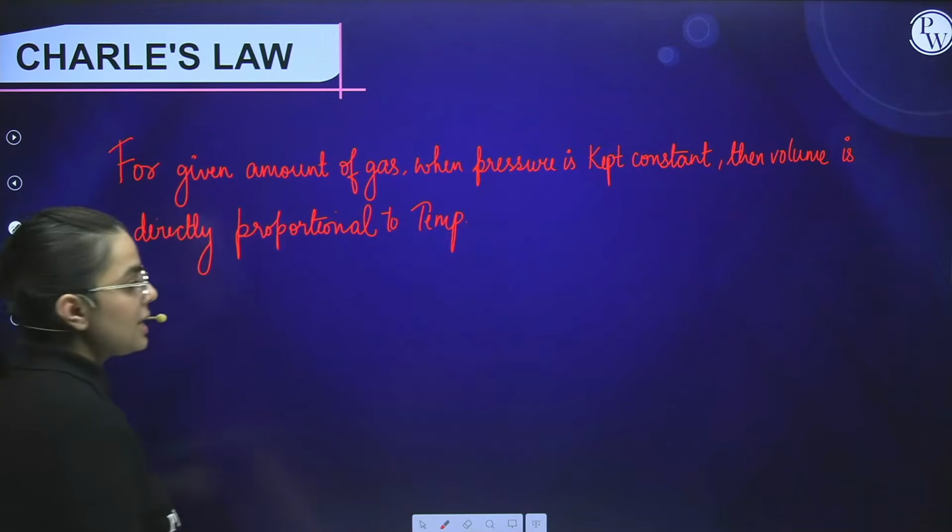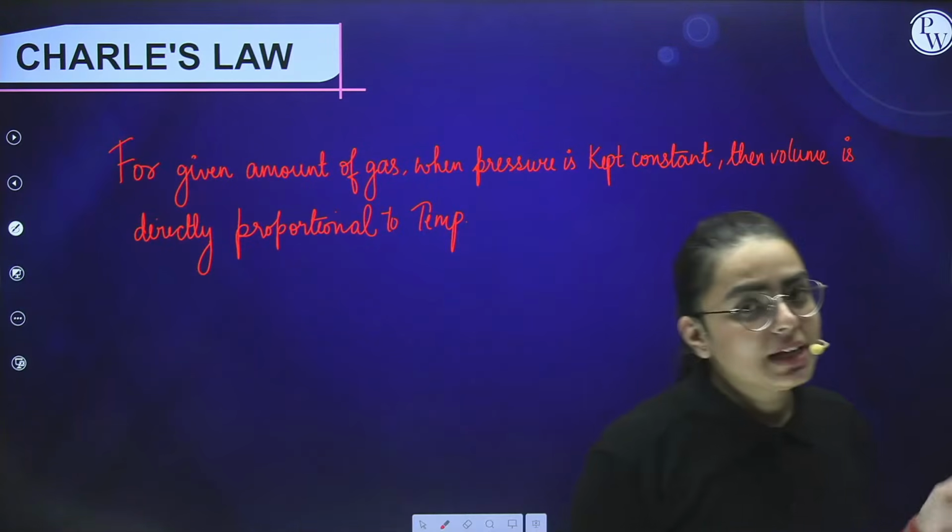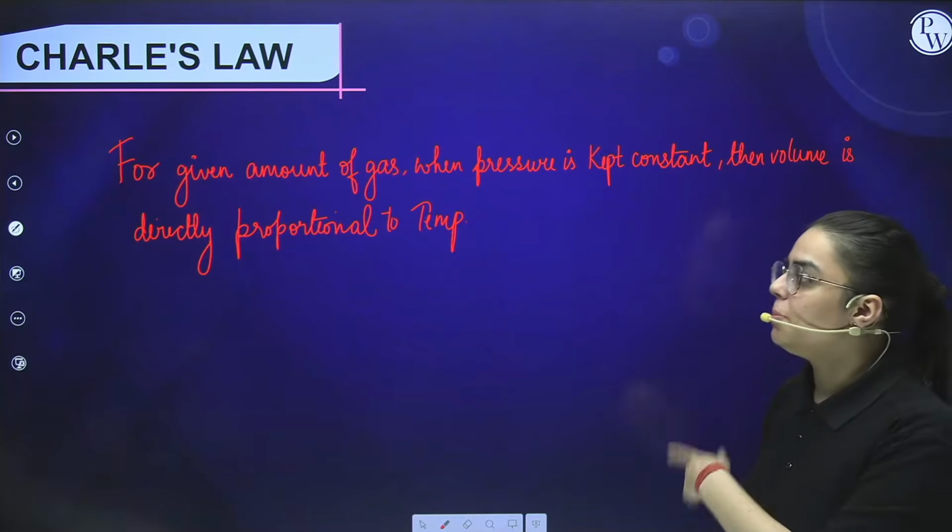In the previous case, pressure was inversely proportional to volume, but here volume is directly proportional to temperature.